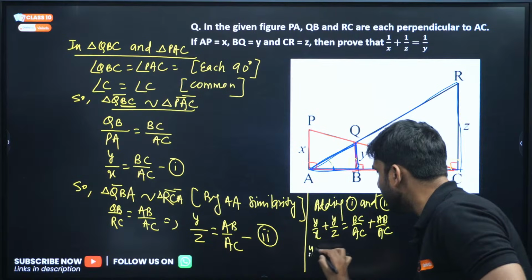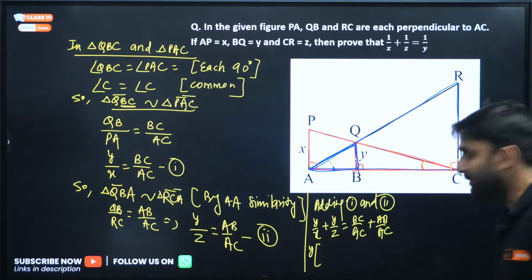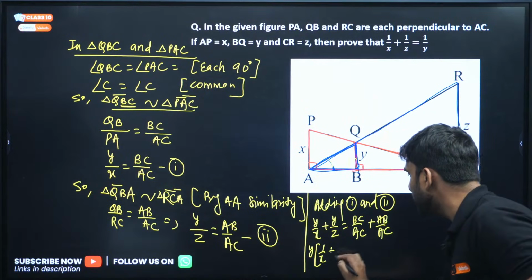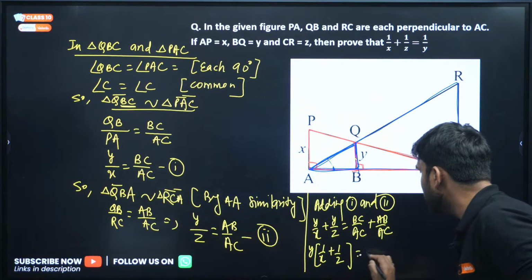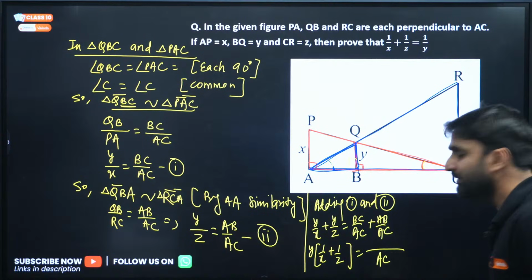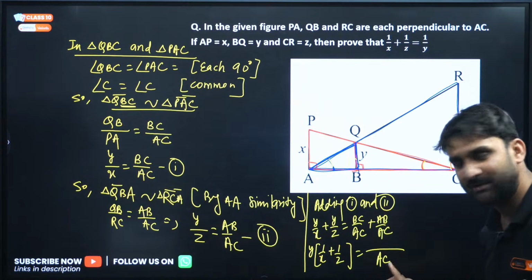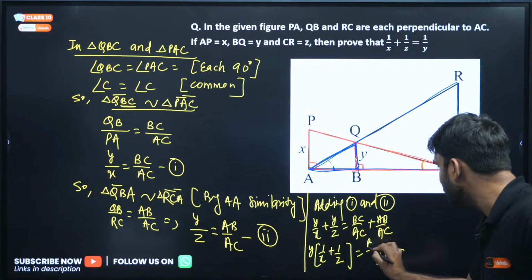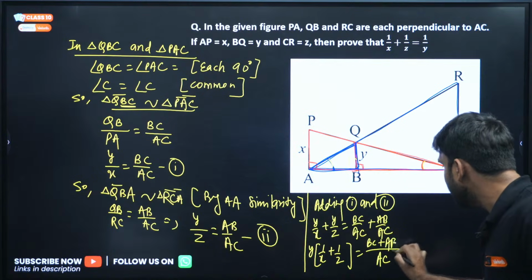Now can we take Y as common? So 1 by X plus 1 by Z, and here by taking LCM it will remain the same because AC is at both the sides, and BC plus AB is there. Can you get the result?